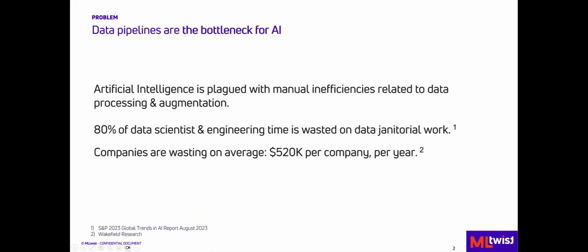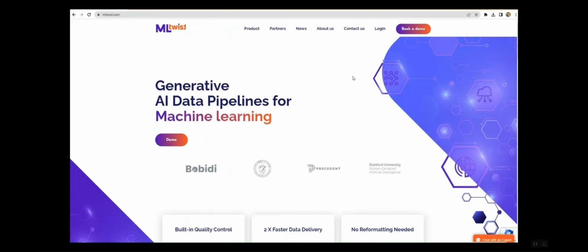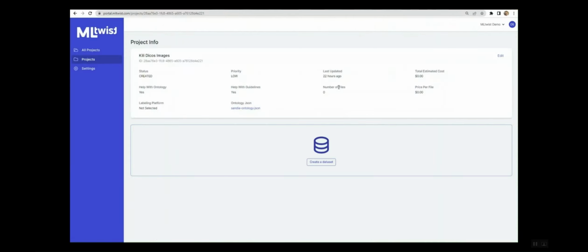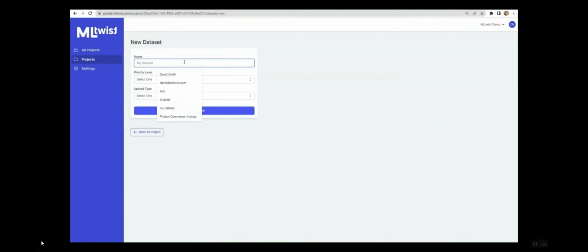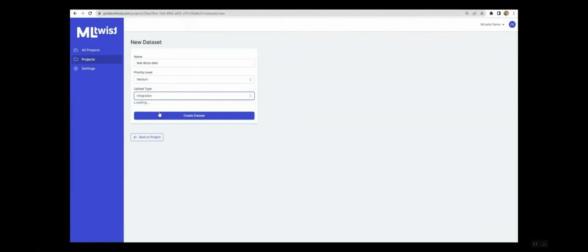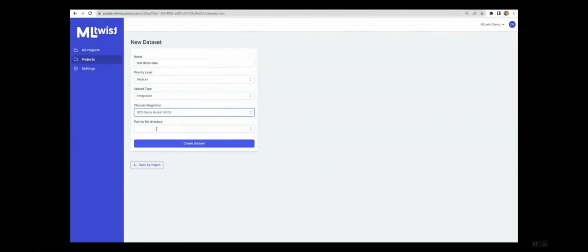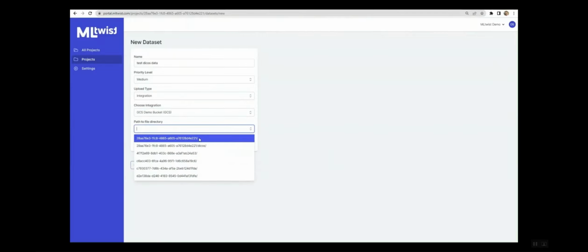So let's get to the MLtwist UI. Now, I want to warn you at the outset, if this demo is in any way interesting, we failed. Because what we're seeking to do is turn multiple weeks of complex drudgery into a simple click. First, you log in and select the data pipeline to use. For the purposes of this demo, we'll point it to our demo DICOS dataset, which is located in Google Cloud Storage. However, that data could also be uploaded from a browser, located in S3, Azure, or any other cloud storage service.